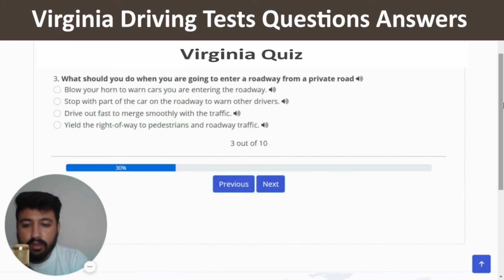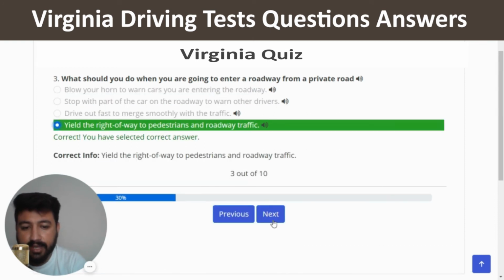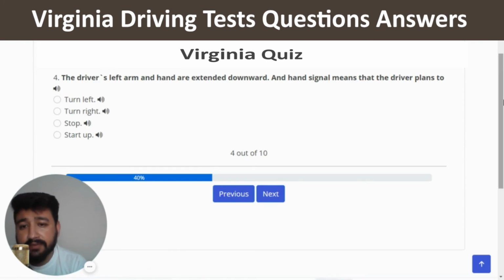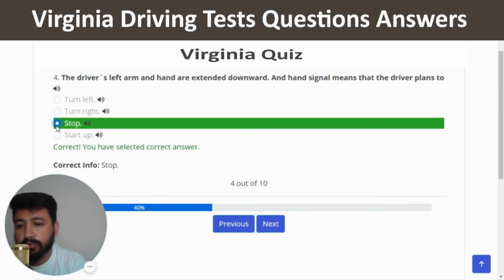Yeah, next. The third question is, what should you do when you are going to enter a roadway from a private road? The right answer of this question is, yield the right of way to pedestrians and roadway traffic. So I'm going to click on the last option, which should be the right one. Yeah, this is the correct one. And next. The driver's left arm and hand are extended downwards, and the hand signal means that the driver plans to. The right answer of this question is stop. So I'm going to click on the third option.